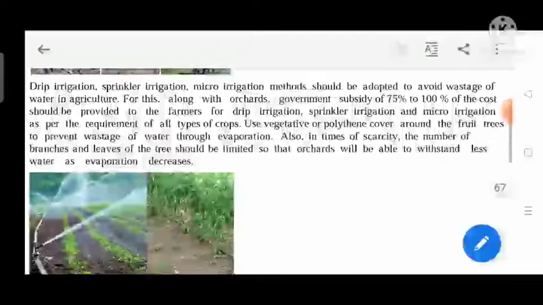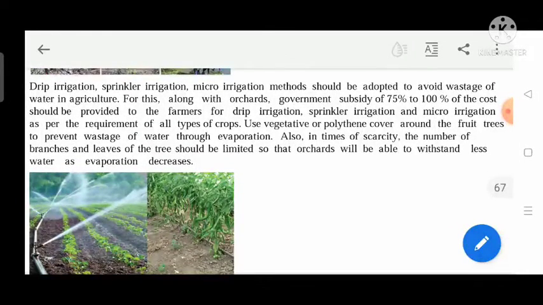Also, in times of scarcity, the number of branches and leaves of the tree should be limited so that orchards will be able to withstand less water as evaporation decreases. Orchards are the gardens of fruits and flowers. So they are saying that unnecessary branches and leaves should not be there, so that the water will be used in less quantity.